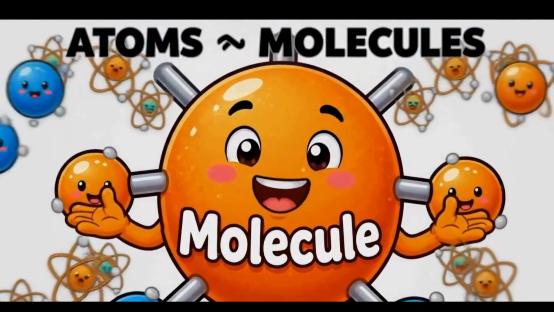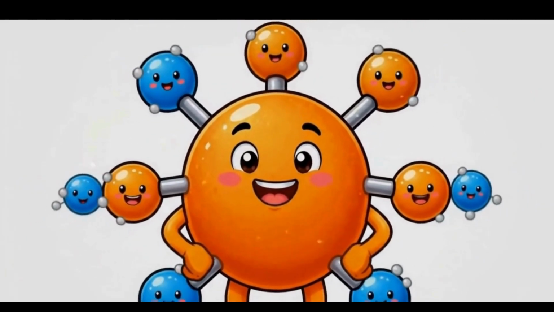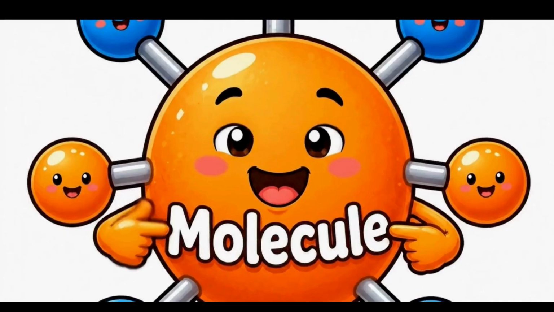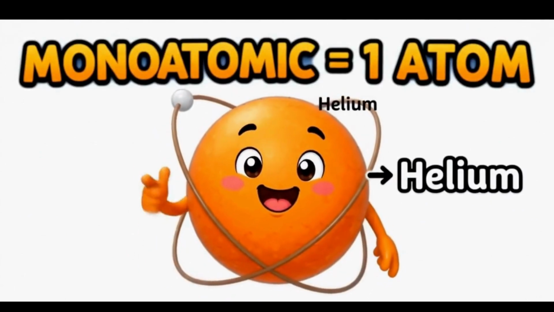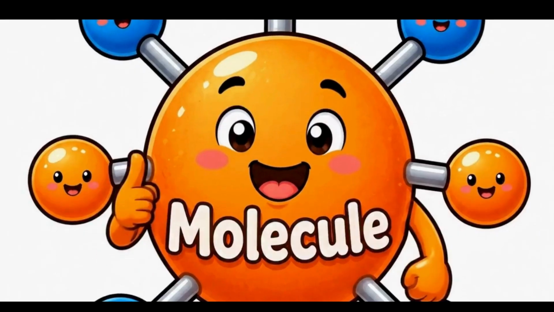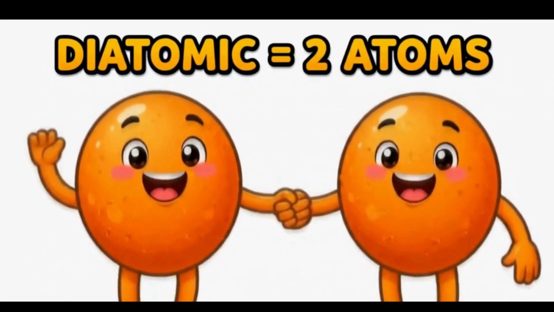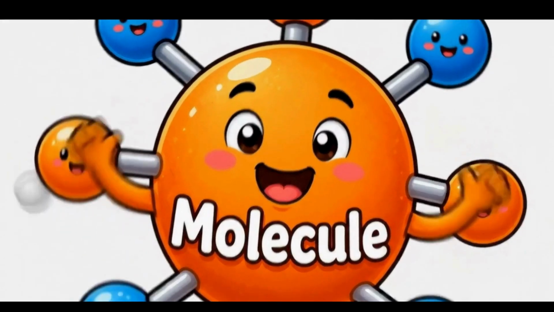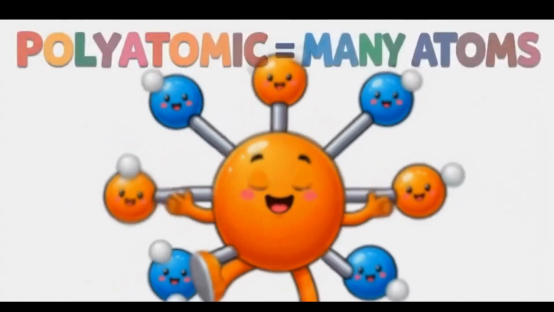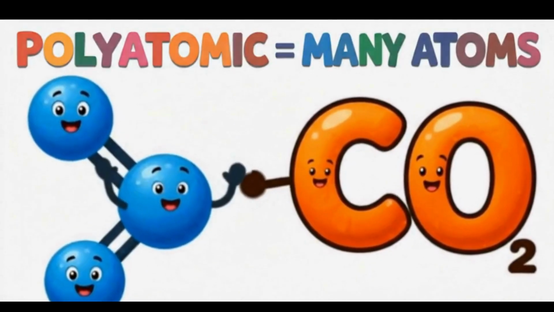Hi, friends! I am Molecule. Molecules are made of atoms. Atoms join together to form molecules. A molecule with only one atom is called monoatomic. Example: helium. A molecule made of two atoms is called diatomic. Example: oxygen. A molecule with more than two atoms is called polyatomic. Examples: ozone, water, and carbon dioxide.